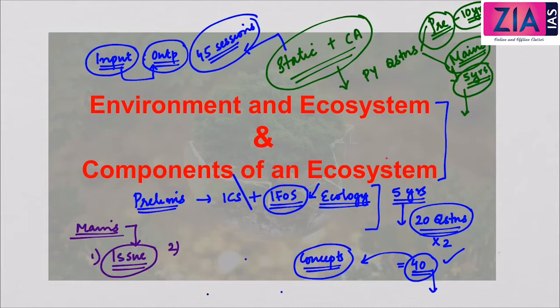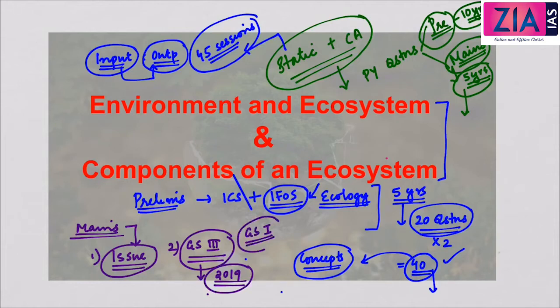Secondly, we know that ecology and environment is in GS paper 3. But if you have seen the 2019 question papers of the mains examination, in GS 1, where you have the geography of the world and India to be learned, the questions were asked from mangroves and coral reefs. Even though these are geography related topics, we will cover these topics in ecology and environment as well. From all that perspective, this is a very important subject which you can never think of skipping in your prelims and mains examination.